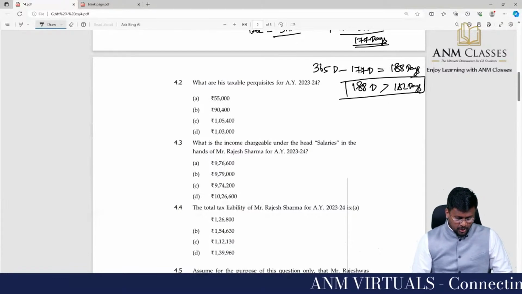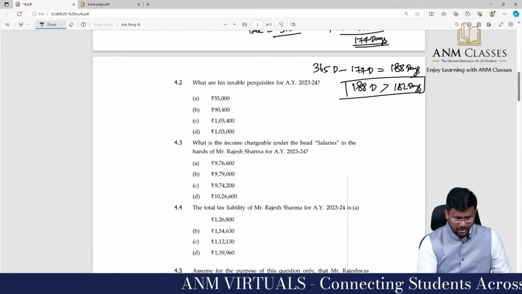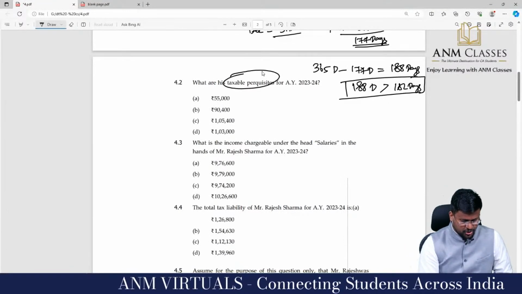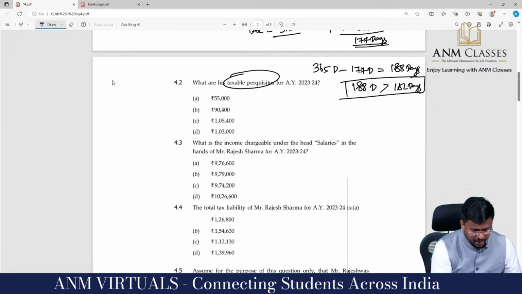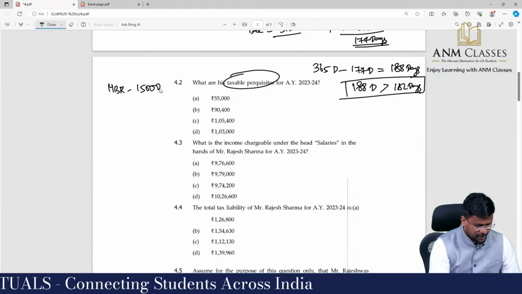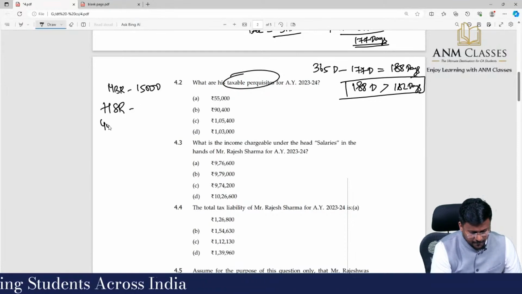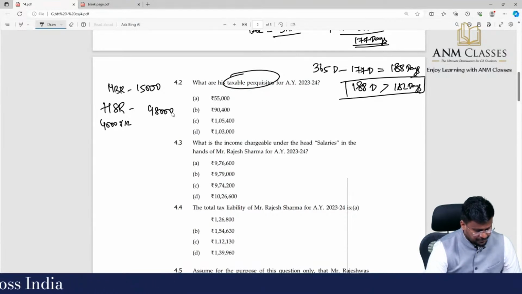I'm moving into 4.2. What are his taxable perquisites? The question asks which are his taxable perquisites. The medical bill reimbursed, 15,000, is a taxable perquisite. The house servant allowance reimbursed at 4,000 per month: 4,000 into 12 is 48,000.